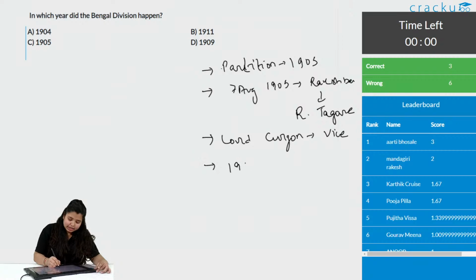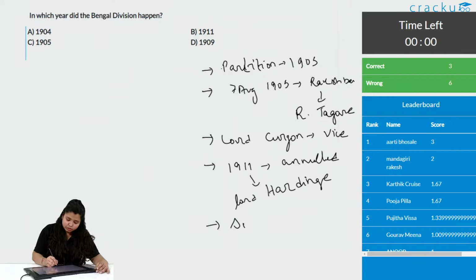It was annulled in the year 1911, and this was annulled by Lord Hardinge. The other thing important to note is that the start of the Swadeshi movement was after the partition.